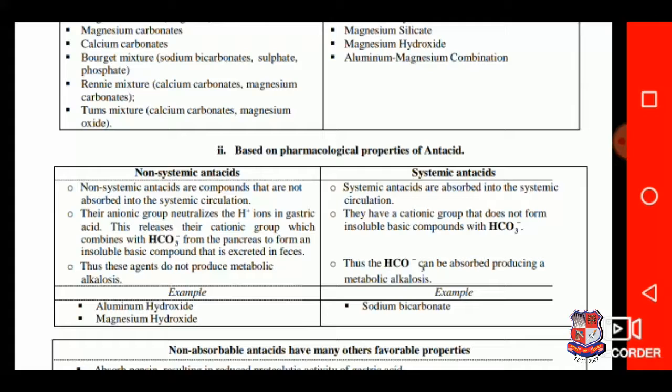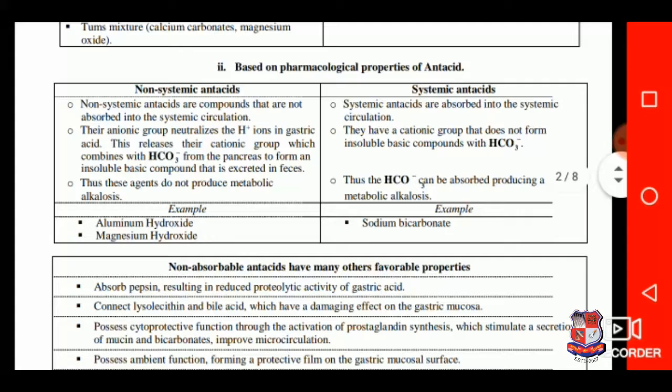Antacids can also be categorized on the basis of pharmacological properties, for example, non-systemic antacids and systemic antacids. Non-systemic antacids are compounds that are not absorbed into systemic circulation, while systemic antacids are absorbed into systemic circulation. Systemic circulation means administration directly into the vein or the blood circulation of the human body.